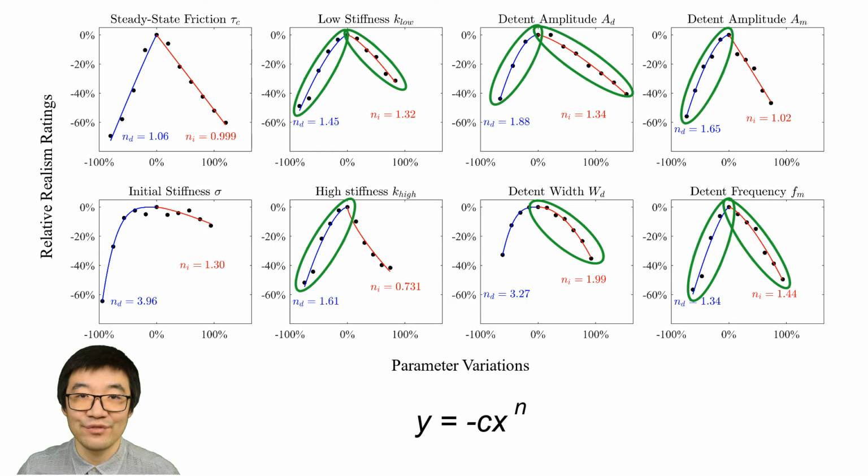The second cluster was fits where the decrease in realism was weakly quadratic. The majority of fits exhibited this behavior. This trend suggests that for these parameters, some inaccuracy in the model parameter may not have a large impact on users' perceived realism.